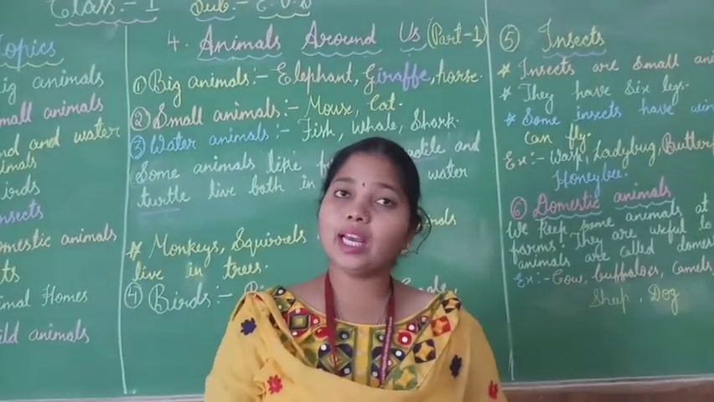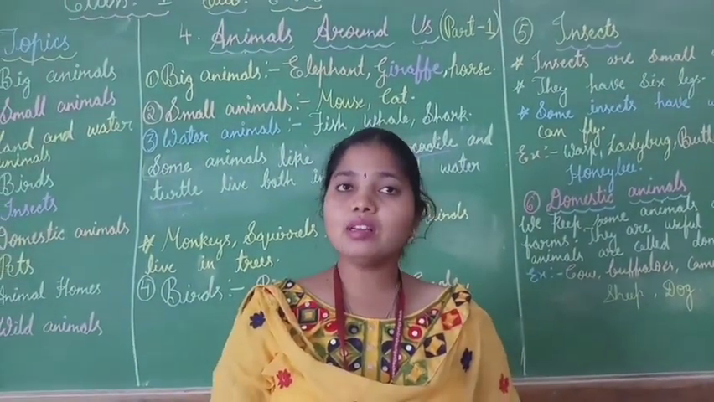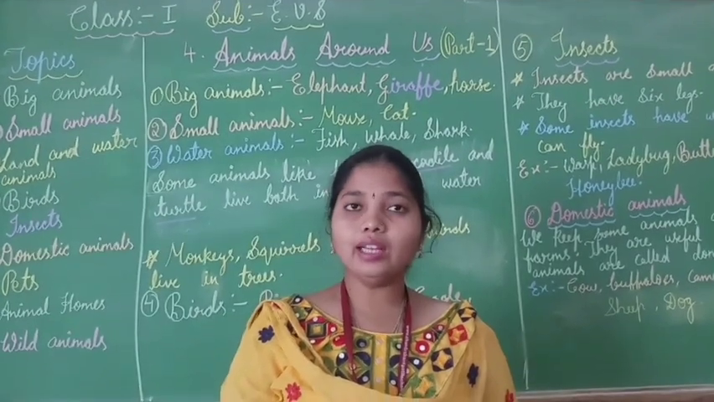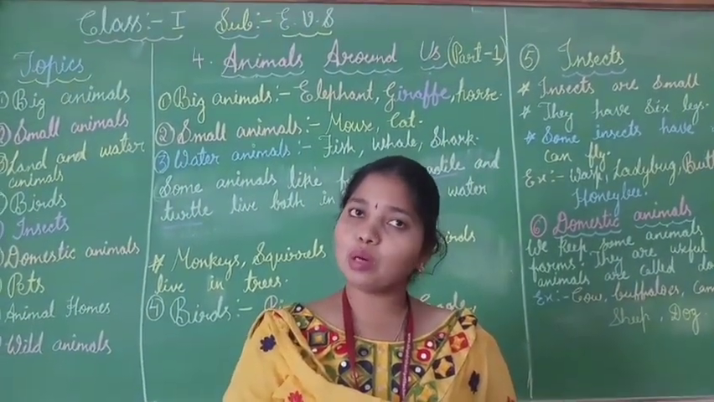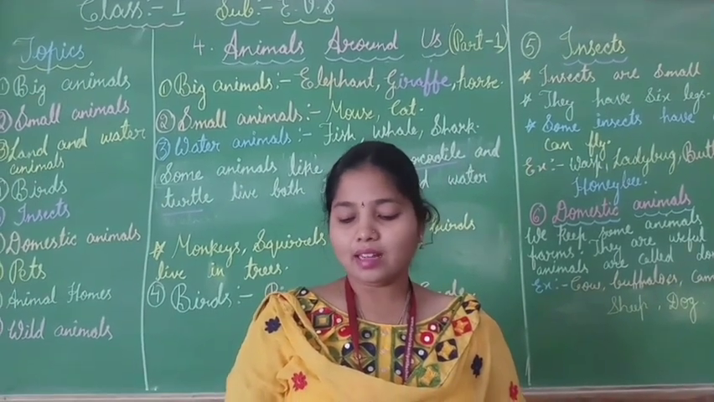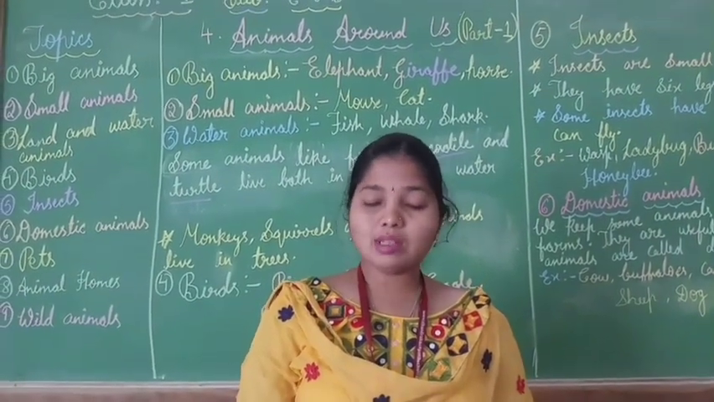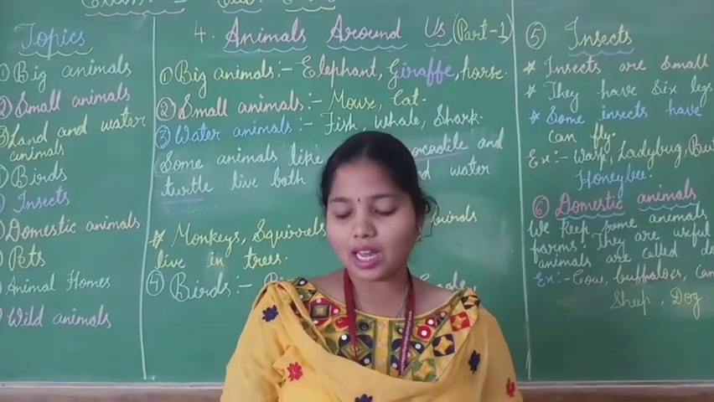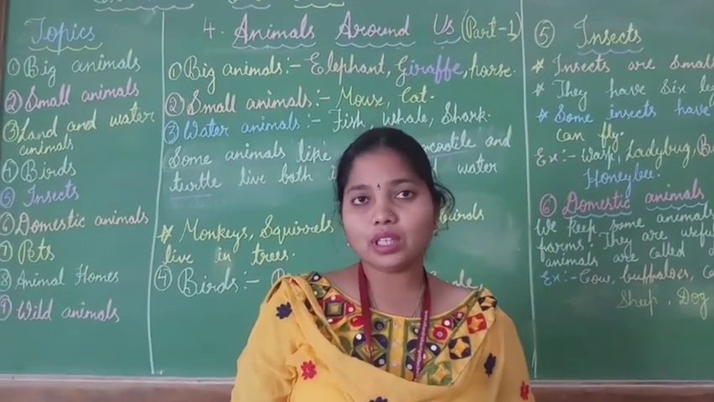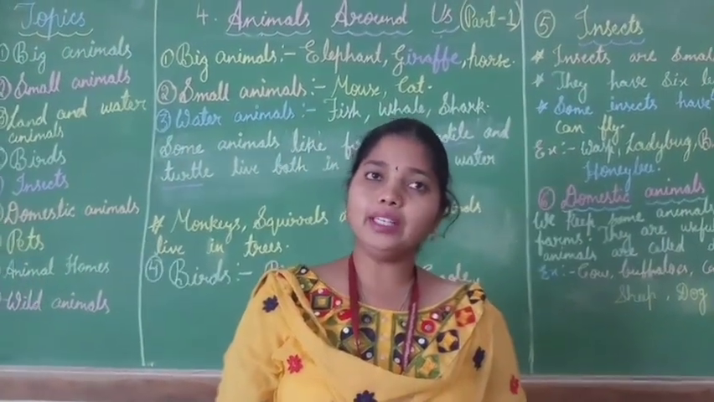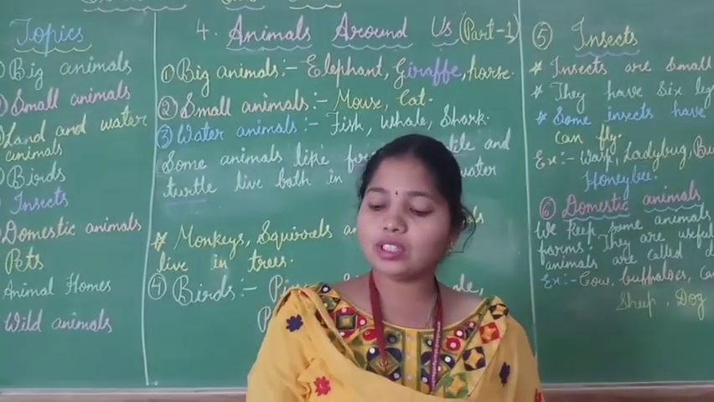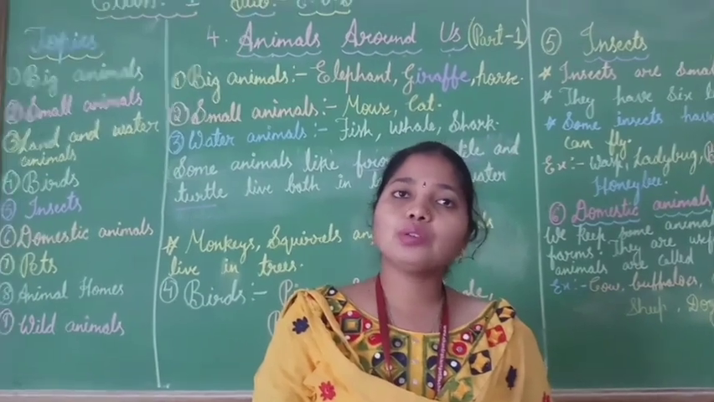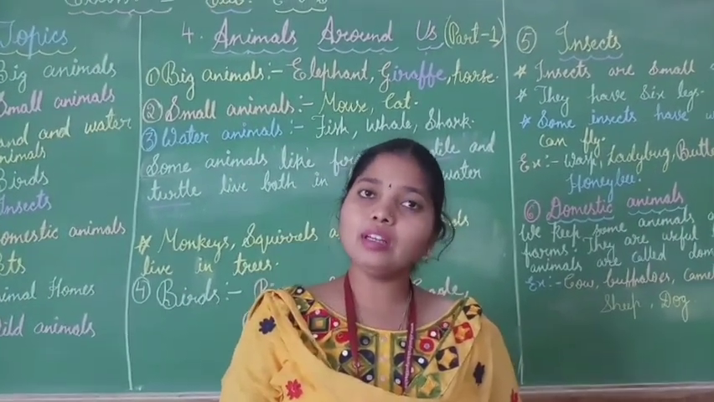So children, what are the big animals? Elephant, giraffe and horse are the big animals. Small animals are mouse and cat. Water animals are fish, whale and shark. Land and water both, children: crocodile, frog and turtle are both land and water animals. And the animals which live on trees are monkey, squirrel and most birds.